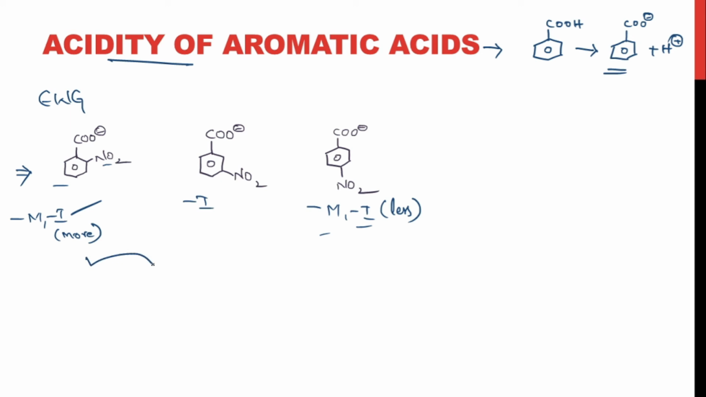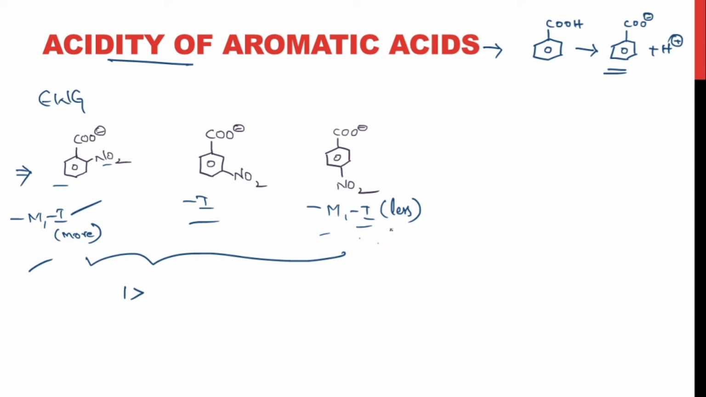So out of these three structures, which of them is more efficiently distributing the negative charge? This first structure is distributing the negative charge more effectively, due to the presence of both minus M effect and minus I effect, right? So the acidity of the first structure would be higher. Comparing 2 and 3, this one is withdrawing the electrons only through the negative inductive effect, and this is withdrawing the electrons through both minus M effect and minus I effect.